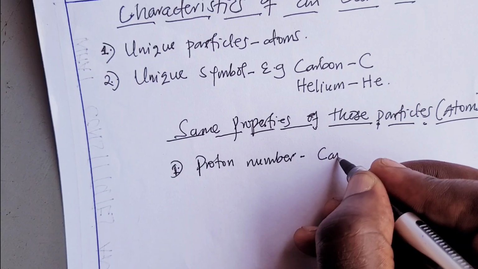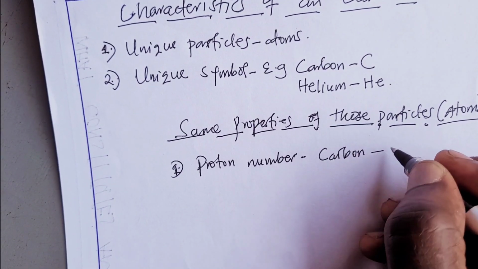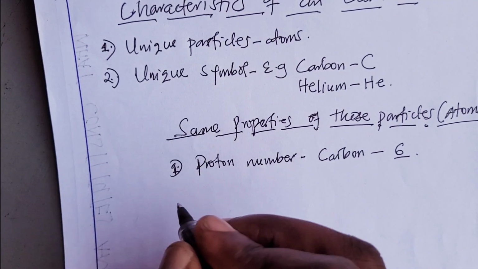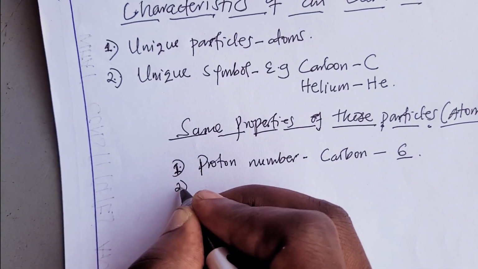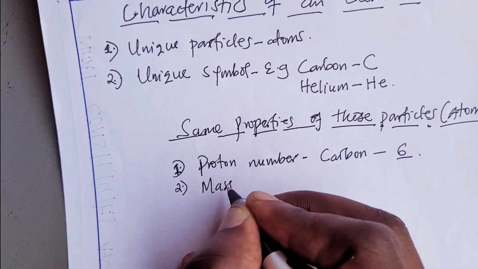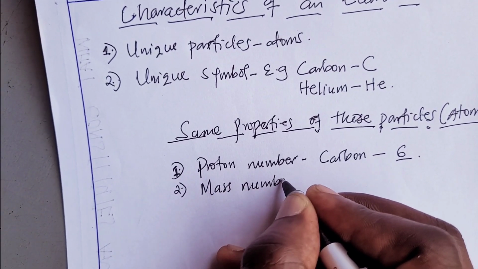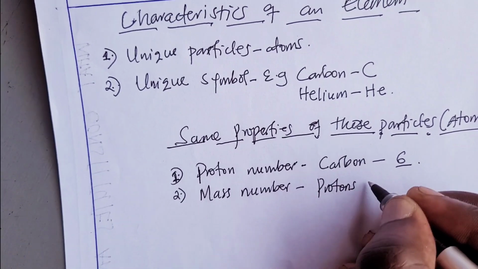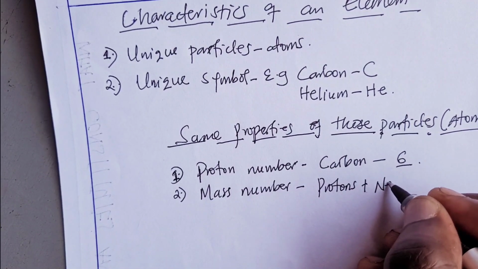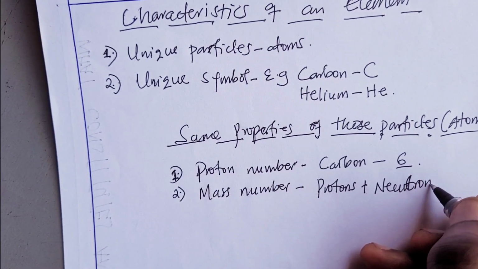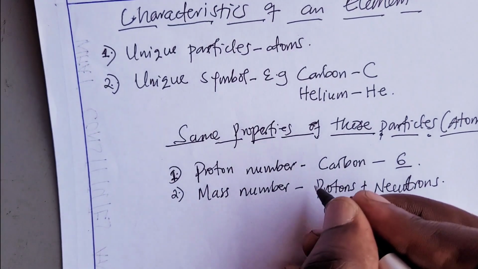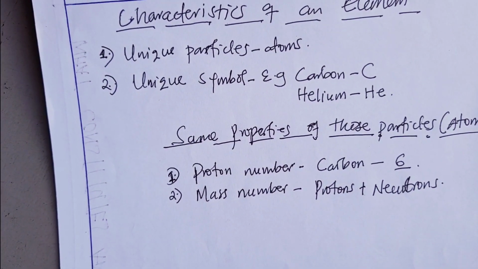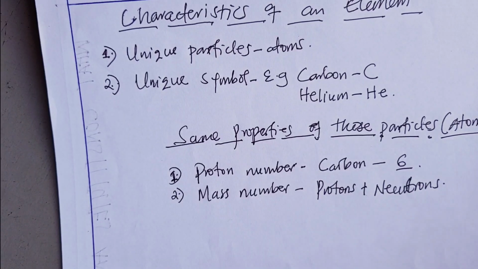For example, carbon with the proton number 6. Second, it should have a unique mass number. That is the protons plus the neutrons in simple terms. Protons plus the neutrons should be unique to that element, apart from a few isotopes that occur. But otherwise, this is what you can say about an element for now.